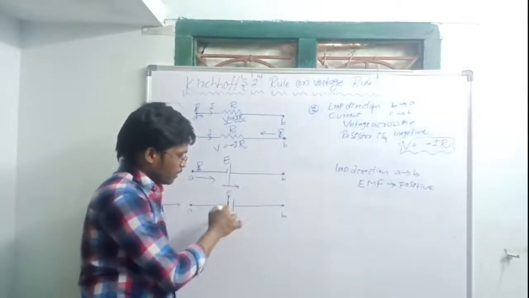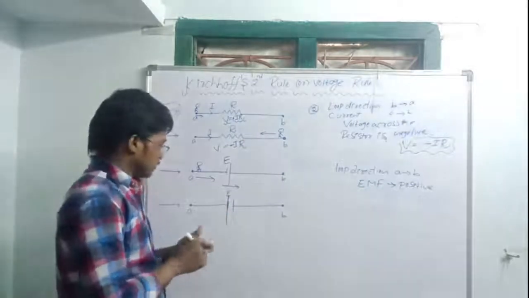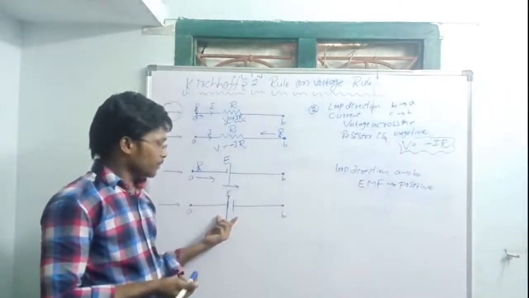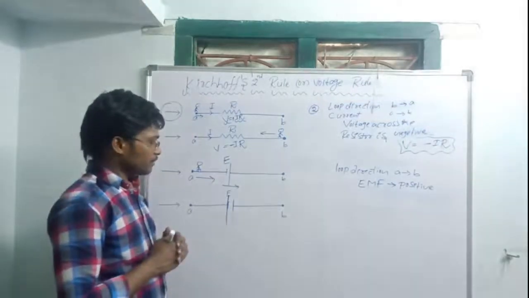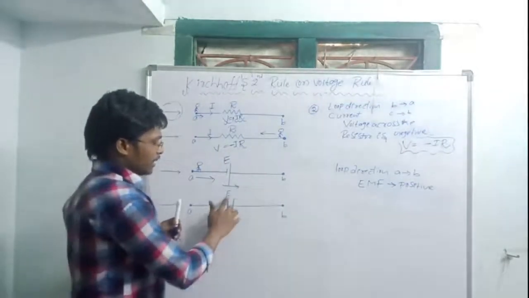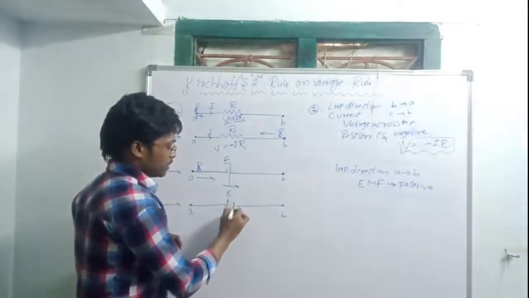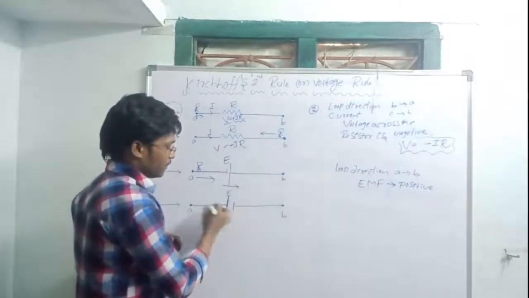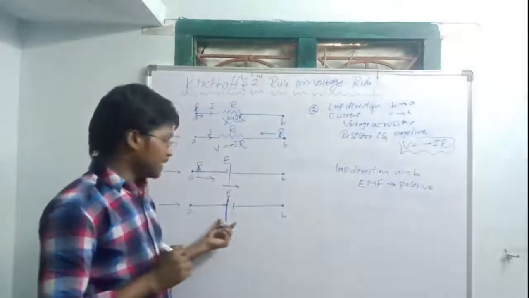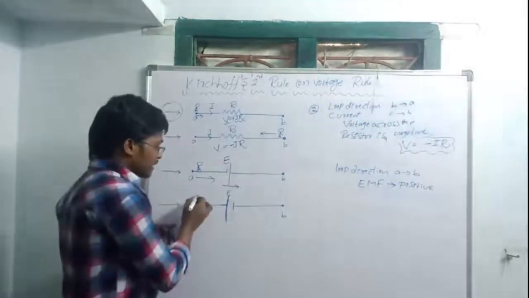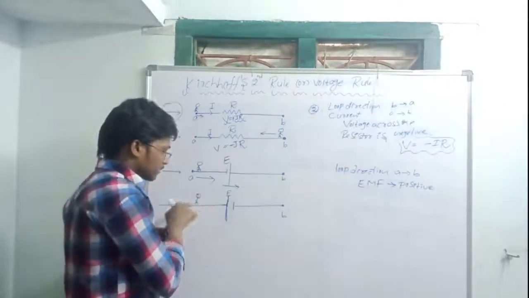So next one, fourth case. This is the electric cell. Otherwise you can take it like this only. This is the positive and this is the negative. Same here, this is the electric cell. Now again I am considering the loop direction is this direction.